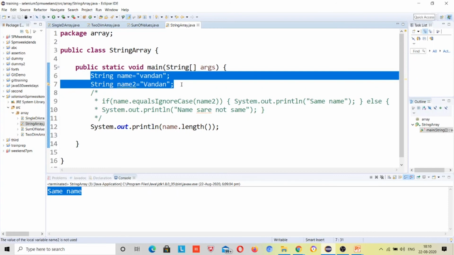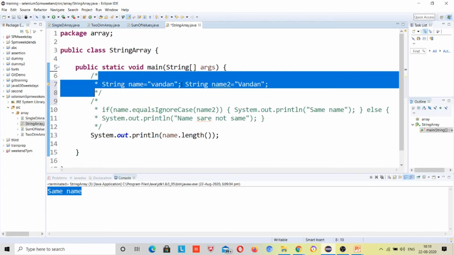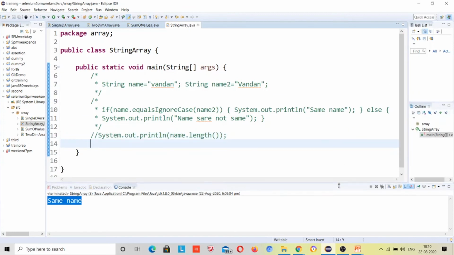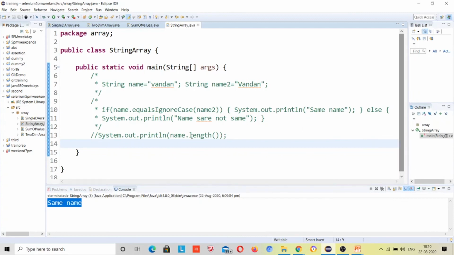I hope you guys got it, and I will comment this code. These small things cause problems, that's why I am explaining them at the beginning, but I will not expect anyone to ask the same things during Selenium, because our focus will be Selenium and we will be distracted to that part. That's why I am covering it here.